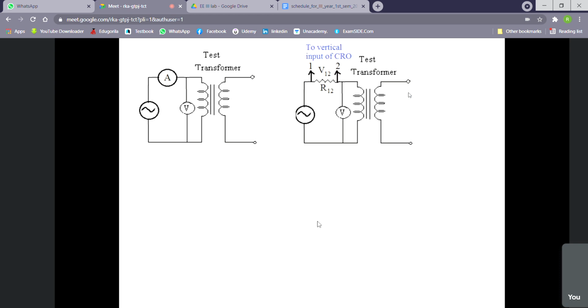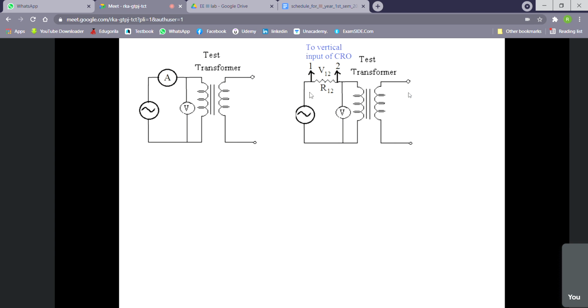But here, we are not measuring the current, but we shall observe it in the oscilloscope. So instead of an ammeter, we shall connect a resistor, and the voltage drop across it we shall give to the vertical input of the CRO. Why a resistor? Because the CRO cannot sense any current. It can sense only voltage.